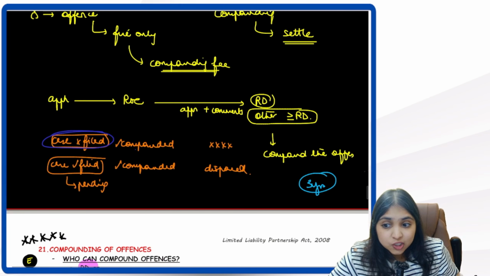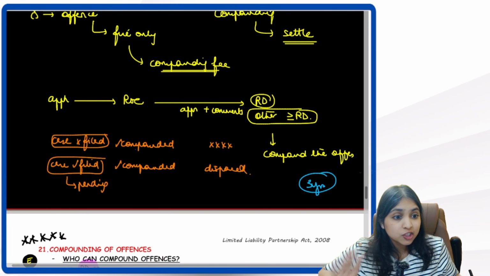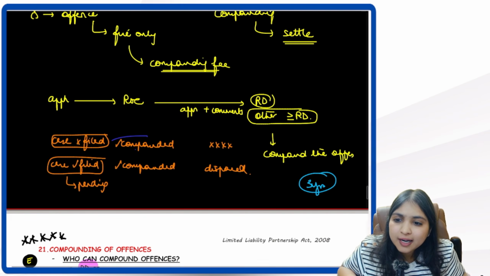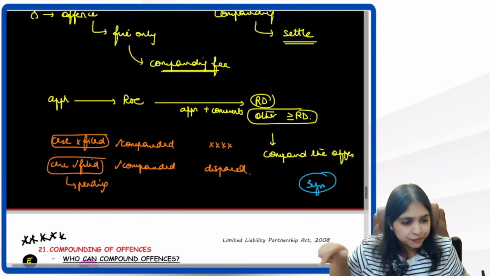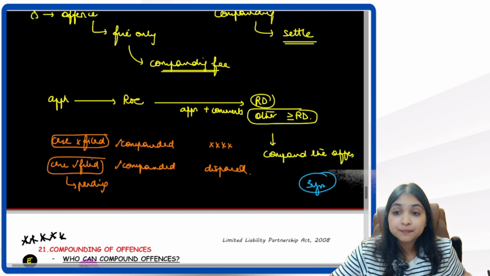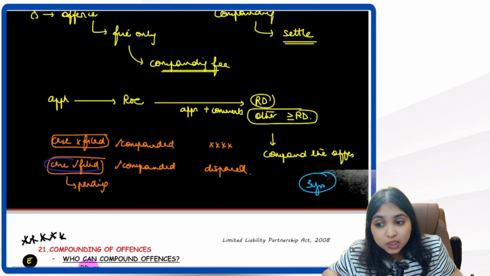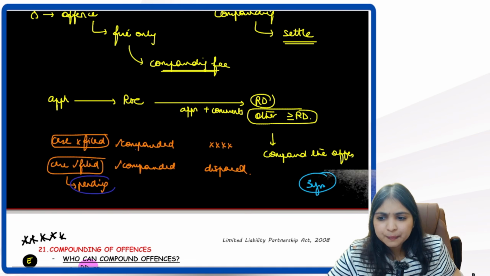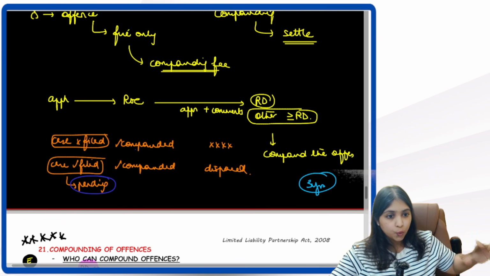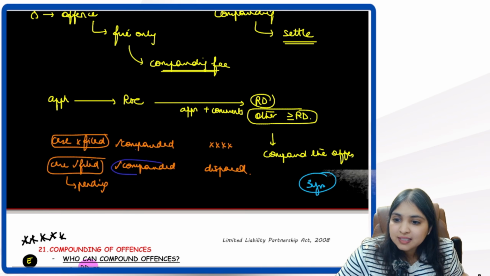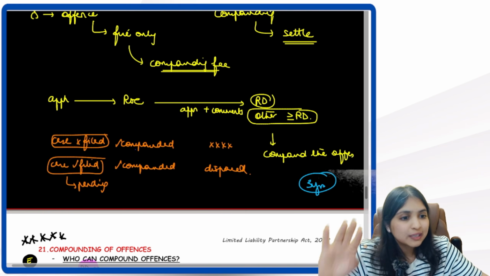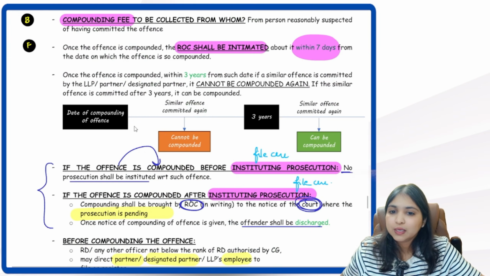So if the case is not filed yet, if the prosecution is not instituted yet, and already the offense gets compounded, then for that offense, a case cannot be filed. However, if prosecution is already instituted and the proceedings are still pending before the court, meanwhile, if the offense gets compounded, then the ROC will inform the court about it. The court will discharge the offender and the case will get disposed.